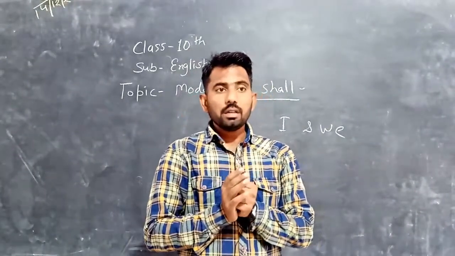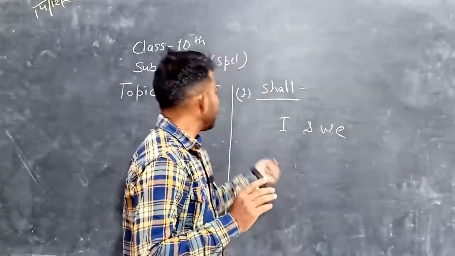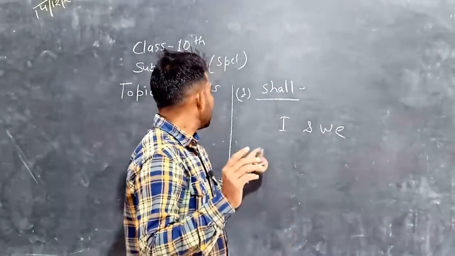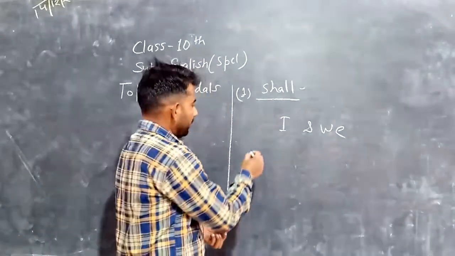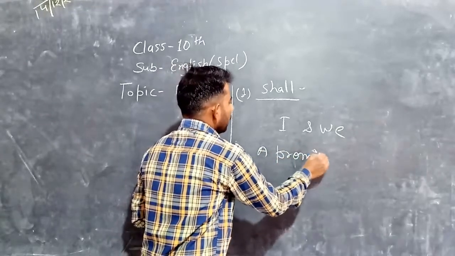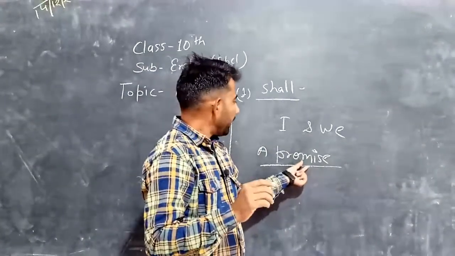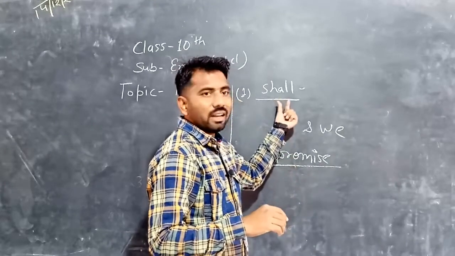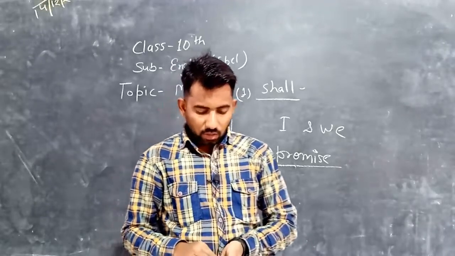But there should be specific conditions. When can we use shall with second persons? What will be the conditions? First, a promise. When in a sentence we make a promise, we can use shall with second persons. For example, you shall have a holiday tomorrow.